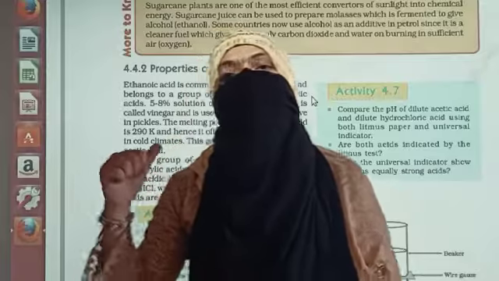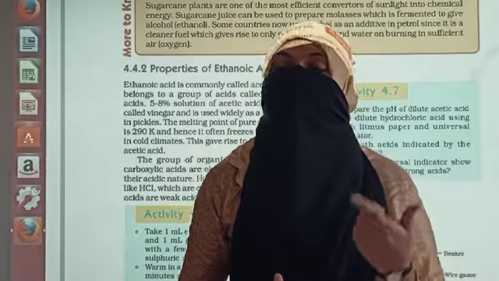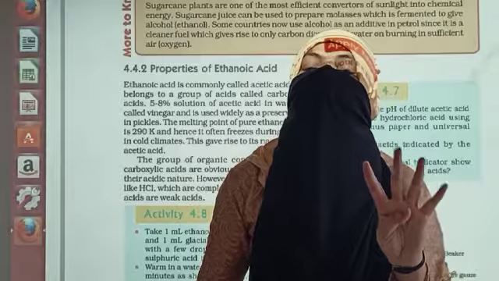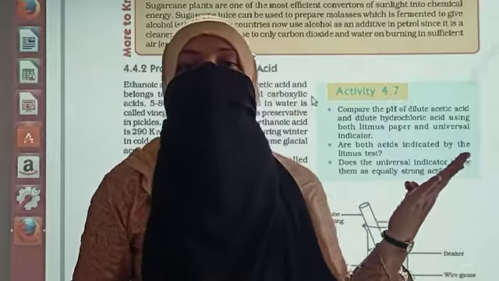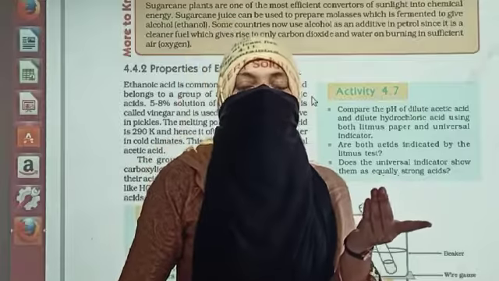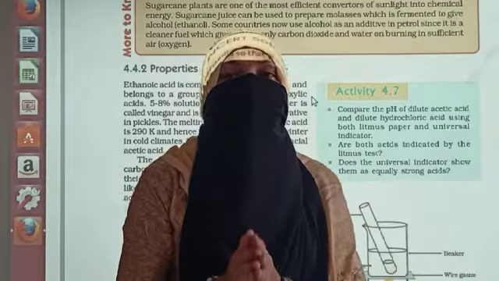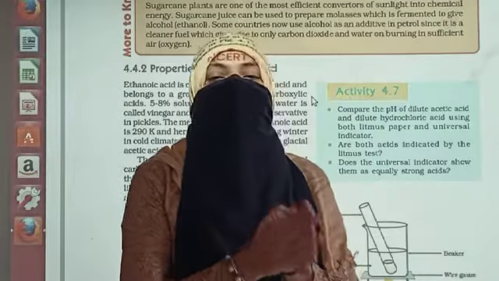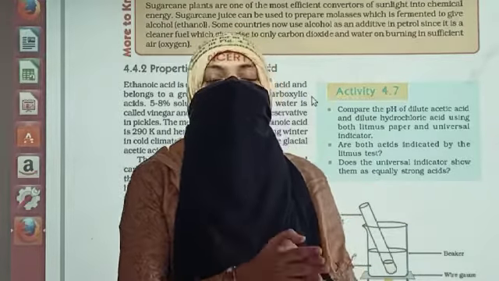But if you take one particle of your ethanoic acid, we have 4 hydrogens. But how many hydrogens are coming out as H plus? Only 1. 3 are still over there, which are not coming out as H plus ions. We call it weak ionization, and weak ionization results in weak acids which can be used for consumption. Okay, one more activity we are doing over here in order to prepare an important compound.